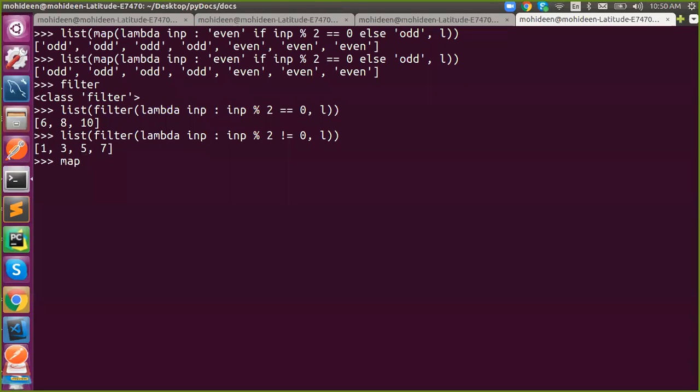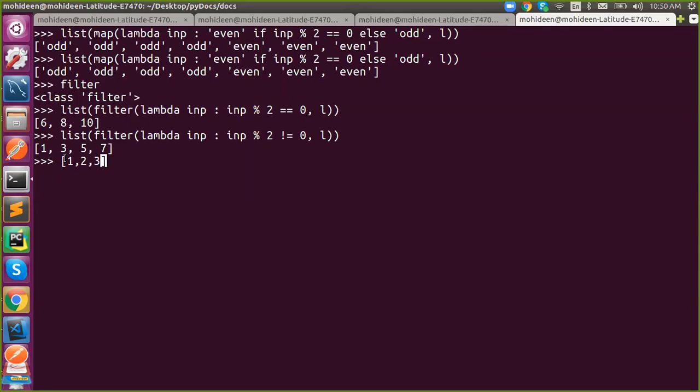So map is a built-in function. The logic behind map is just to map anything you're passing. If you're passing a list with three inputs, the return will be 3. The output length is also 3. The length will never change, but the value will change. It will map the corresponding value in the exact position. The input will move on, the logic will be applied, and the return value will be replaced here. Got it? That is what map is actually doing.